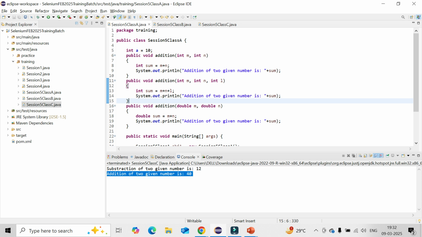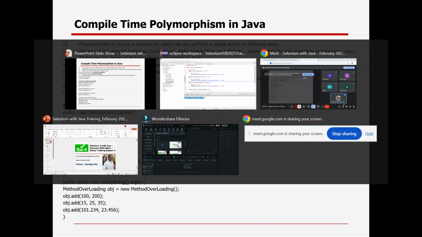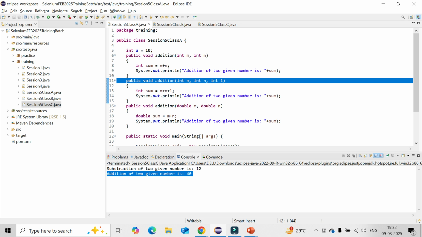So that is the way you can do polymorphism, especially method overloading or compile time polymorphism or static polymorphism. Why is it static or compile time? Because during compilation time, as soon as you are saving the code, it will throw the error. You don't need to run the code. That is the way it is compile time polymorphism or static binding.